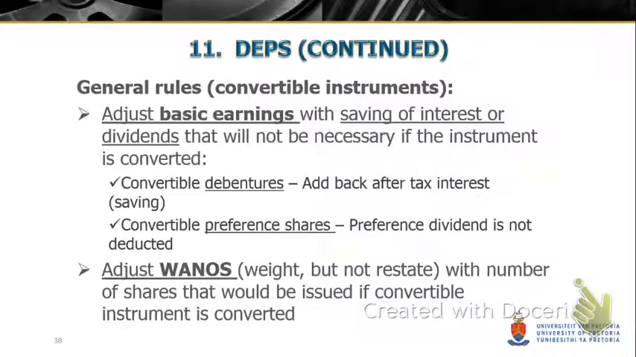Also, remember, when these shares are converted, as we say, it is potential shares in the future. So when they are converted in the future, there will be more shares in issue. And that is why you will have to take the number of shares that would be issued if the instrument is converted, and that will have to be added to the normal shares that are currently in issue. And that will give us the adjusted WANOS for our dilution calculation.